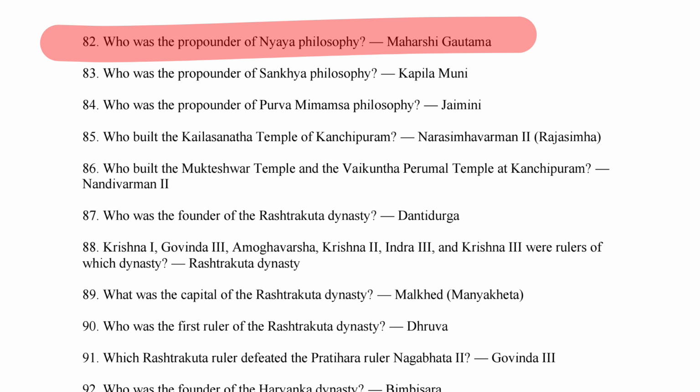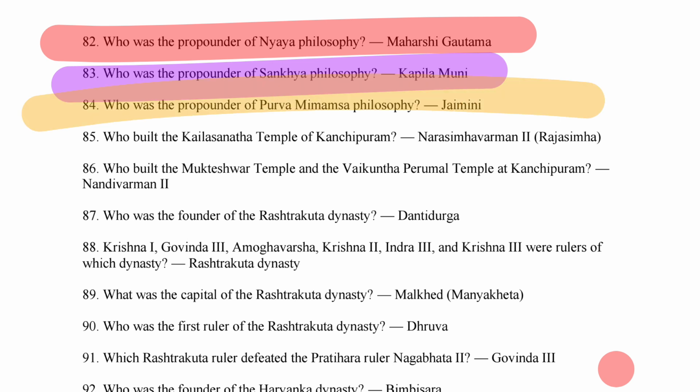Who was the propounder of Nyaya philosophy? So it's Maharshi Gautam. Okay. Next is what? Who was the propounder of Sankhya philosophy? So it's Kapila Muni. Okay. Next is what? Who was the propounder of Purva Mimamsa philosophy? So it's Jaimini.